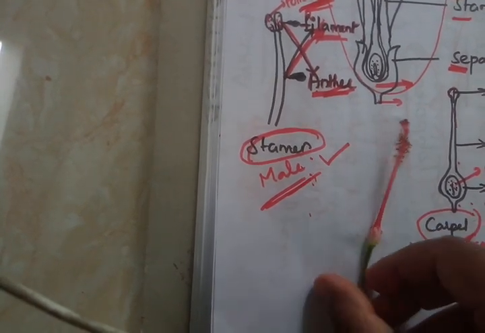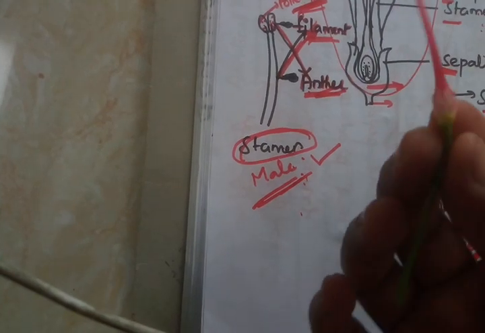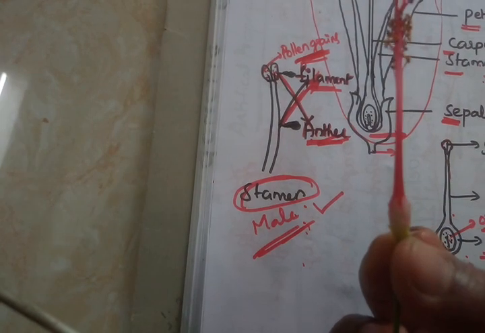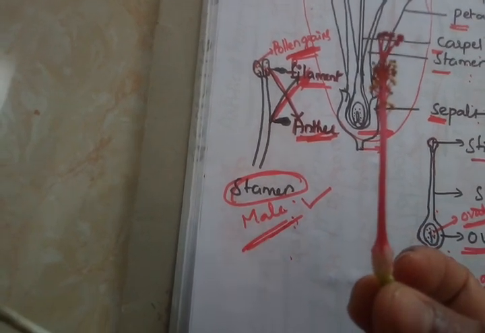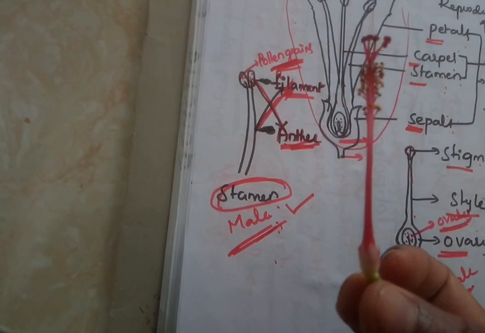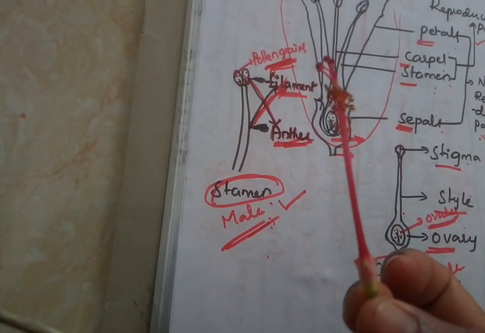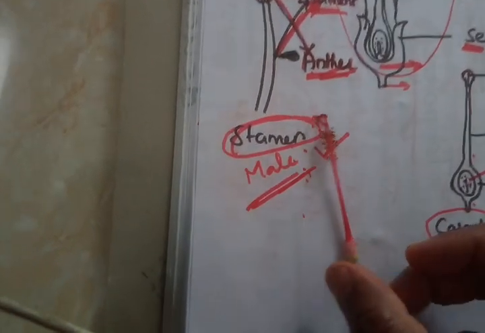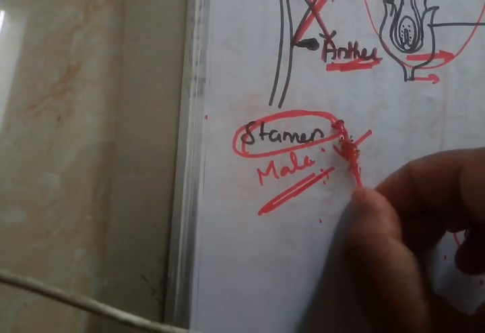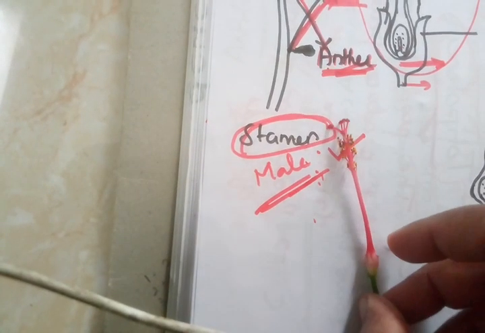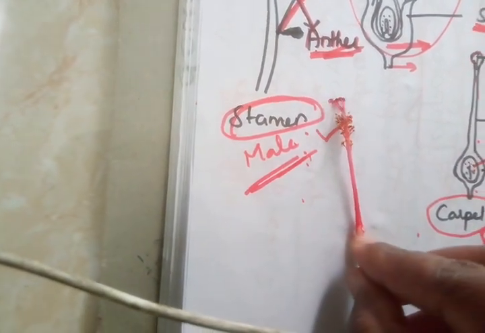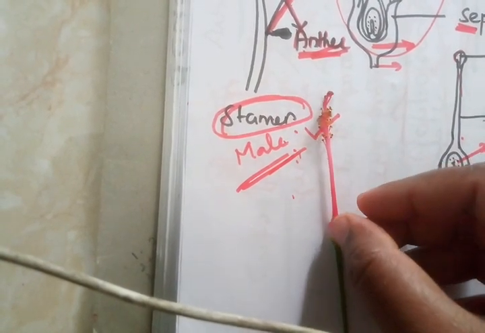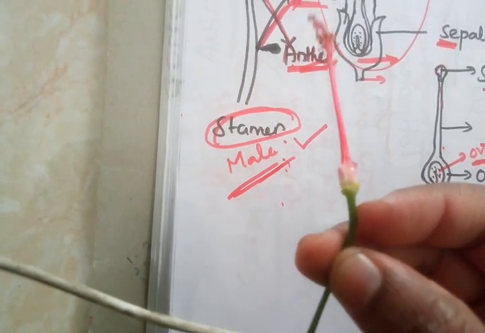Okay, this is the base portion of the flower, which is called the thalamus. And there are different types of pollen. What is that? Stamen and carpel will be there. Here it is a compound one. The stamen are attached to the style only. Look at this, these are stigma, style, and this white one is the ovary. If we cut this carefully, we can see the ovules as well.